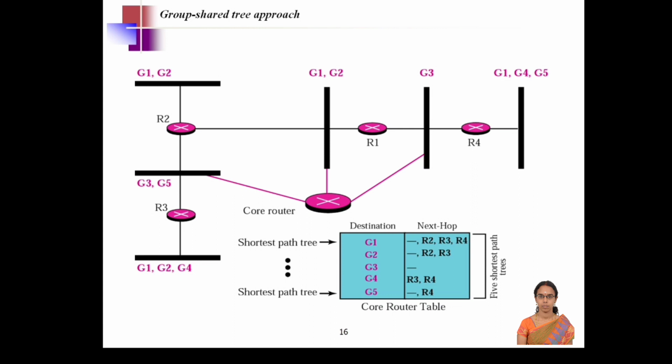So this is a representation where we can depend on multiple routers to reach all the nodes, but a special core router will be there, and this core router will connect to the nodes directly, so that the next hop cost will be reduced. In the group shared approach, if you forward data to the core router, it automatically updates its table, and all the nodes connected to that core router will directly get the data, and nodes from other groups will get the data through the next hop.